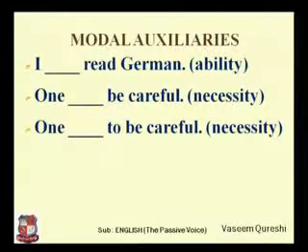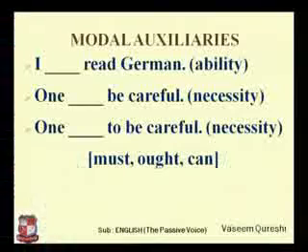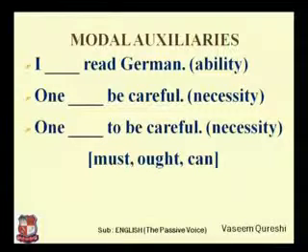And in both the sentences we have to use a modal auxiliary which would reflect necessity, and the options for you to think over are these: must, ought and can. When you think about ability, you have to use can. I can speak German, I can read German, right? After learning English language, you can say that I can talk in English, because you show your ability of speaking something in English, right? Talking in English.